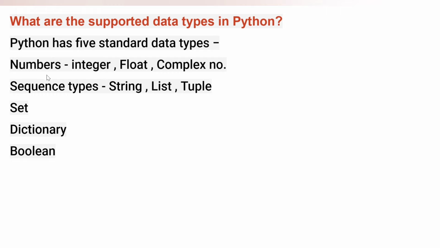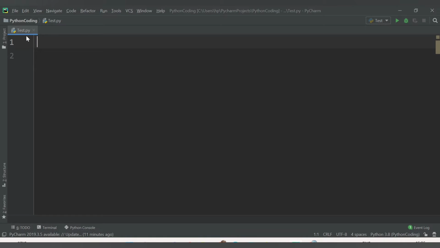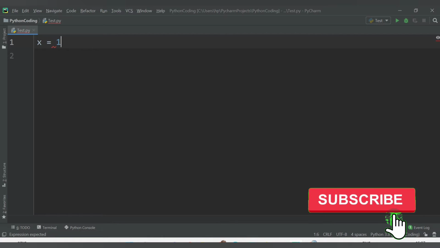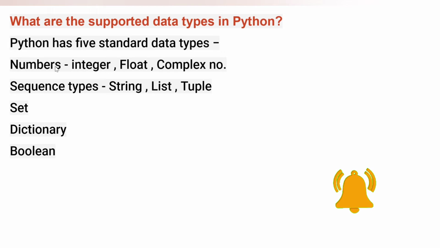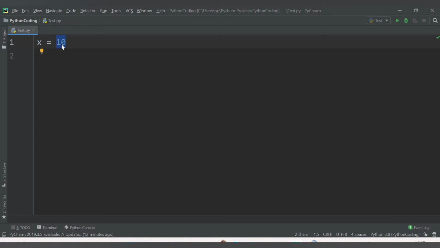Let's start with the numbers first. Here I have a test.py file. Let's have one variable, and let's name the variable x. In x we don't need to declare a data type, meaning there is no need to specify what type of data it will store, like number or Boolean or set, dictionary, etc. We can directly assign the values. If we assign the value 10, it is a number. Numbers are of 3 types: integer, float, or complex. So this is an integer here.